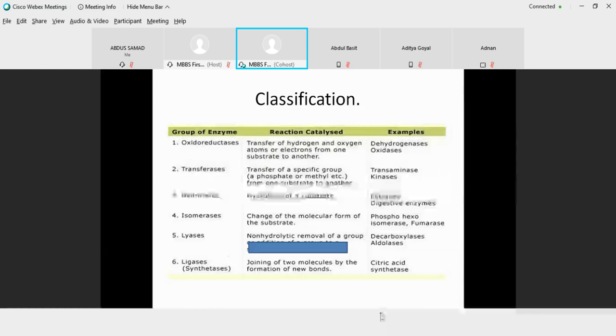Then we have transferases. Transferases serve the purpose of transferring a specific group. For example, a methyl group could be transferred, a phosphate group could be transferred. So all the transferases pick up a group from one substrate and transfer it to another substrate. Say for example, hexokinase. Hexokinase takes up a phosphate from ATP and transfers it to the OH group.